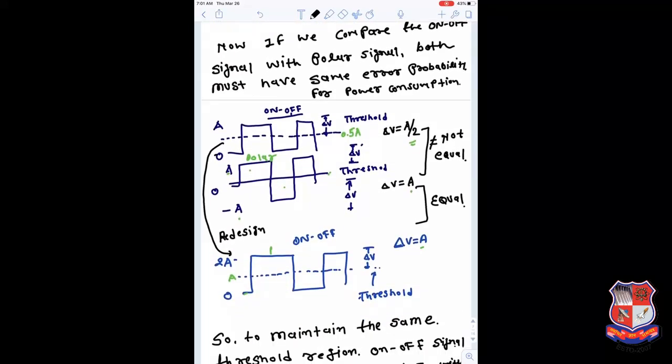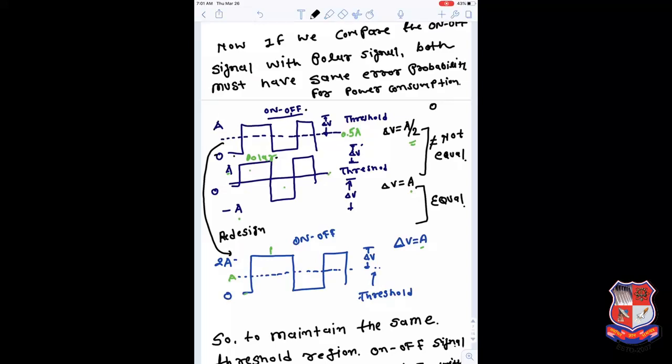Here we will compare the on-off signal with the polar signal. Basically here I would like to build up the foundation of the M-ary ASK signal, and for the M-ary ASK signal, the ASK signal can be defined with various levels rather than only a single level like 1 and 0. We can have multiple levels. So it is essential to know how much distance is necessary between the two levels, so that it can give us the best error detection capability. It is very essential, and that's why this on-off signal can be compared with a polar signal.